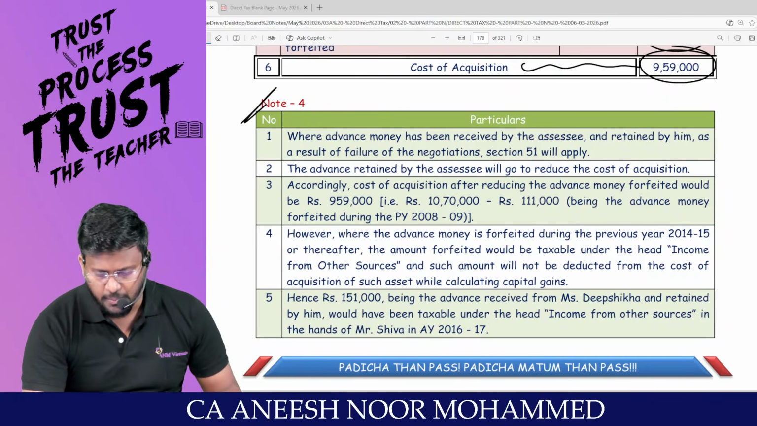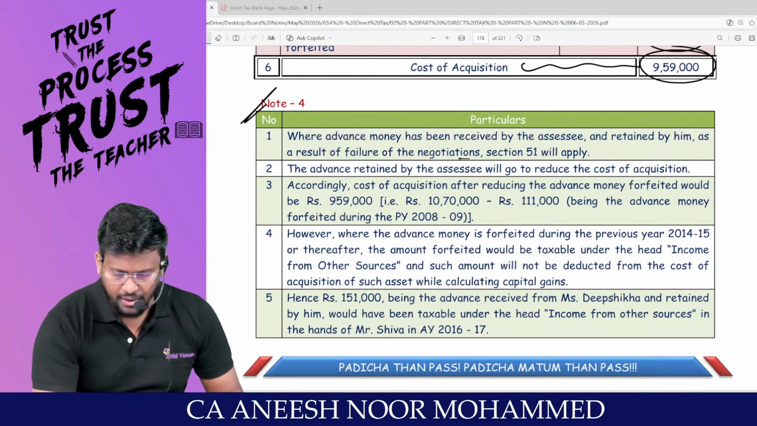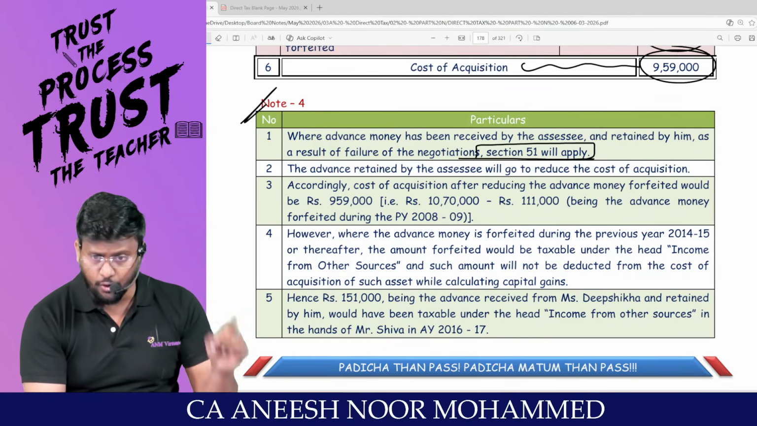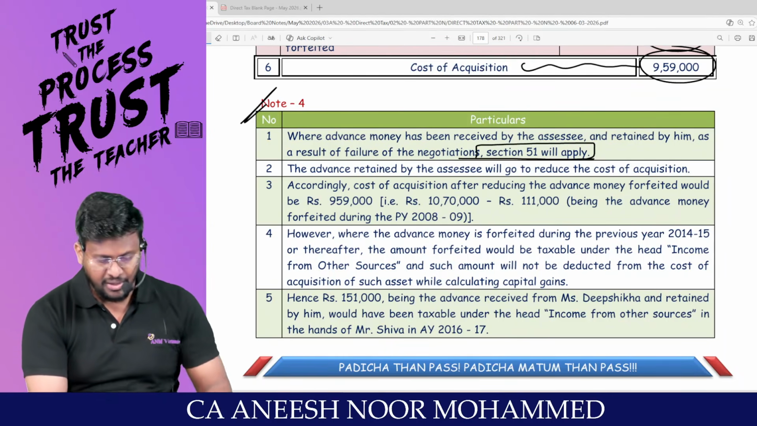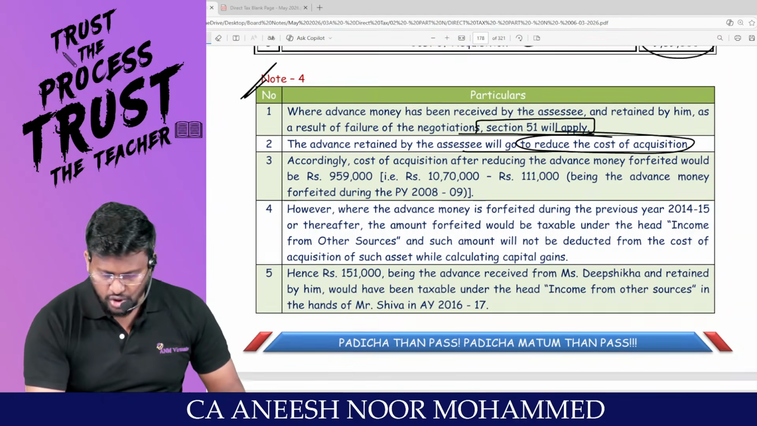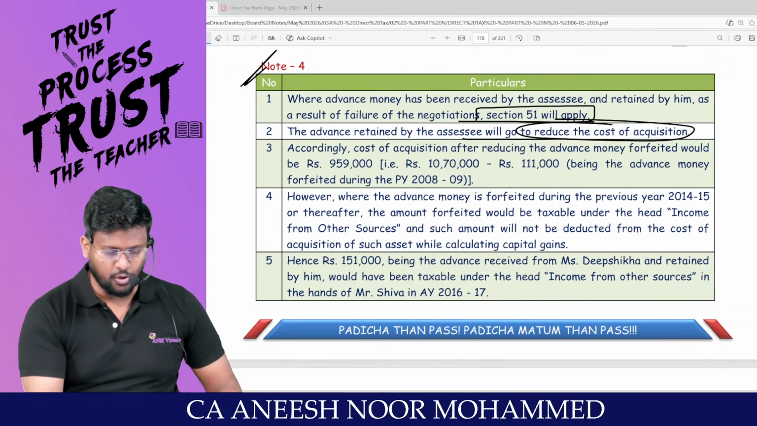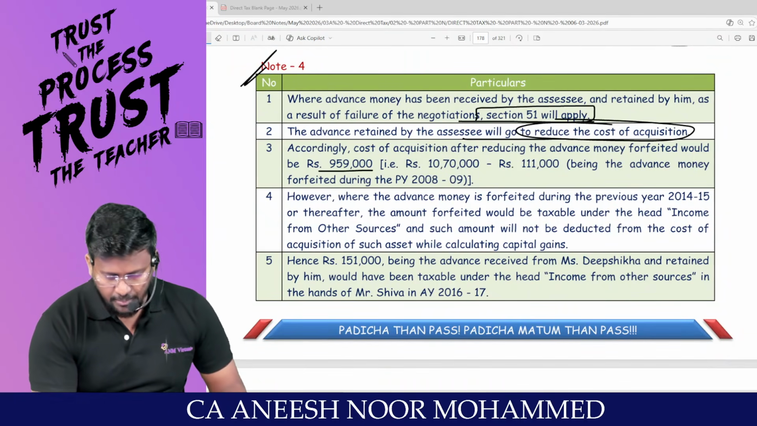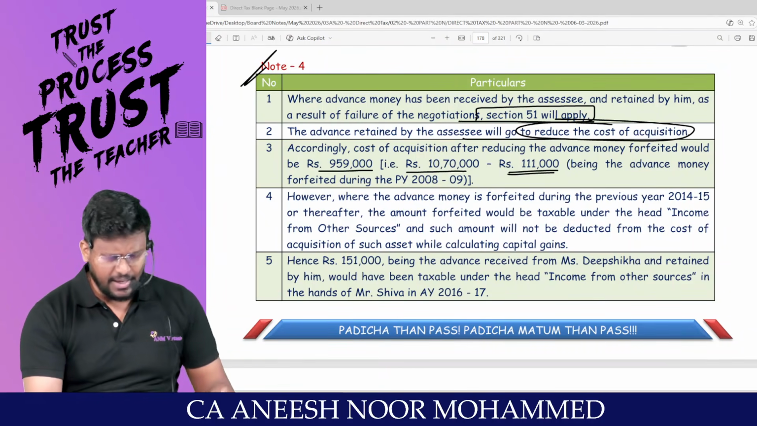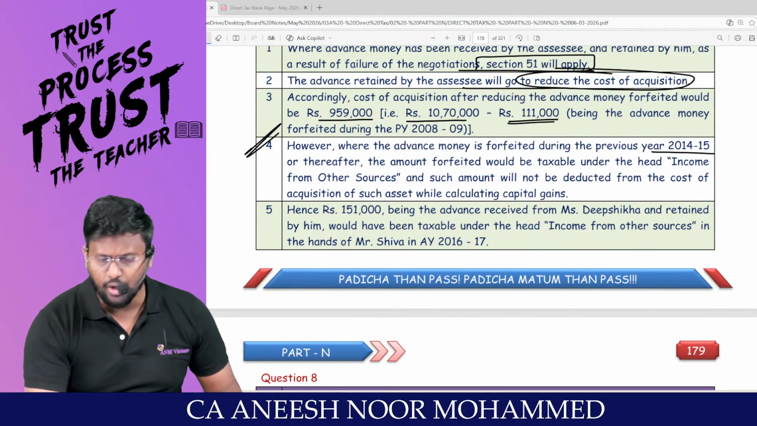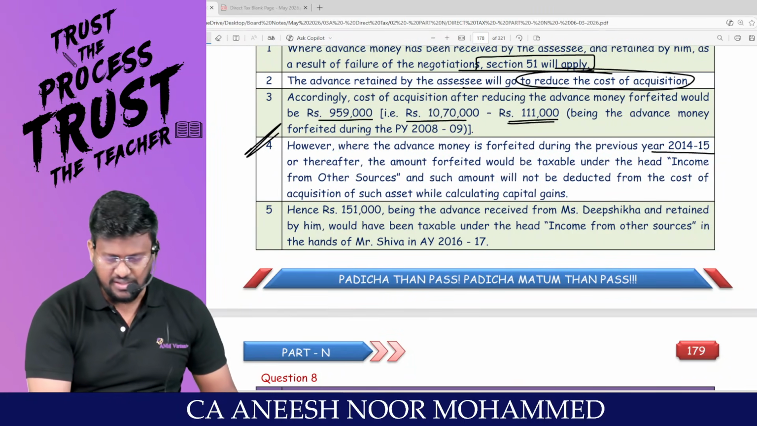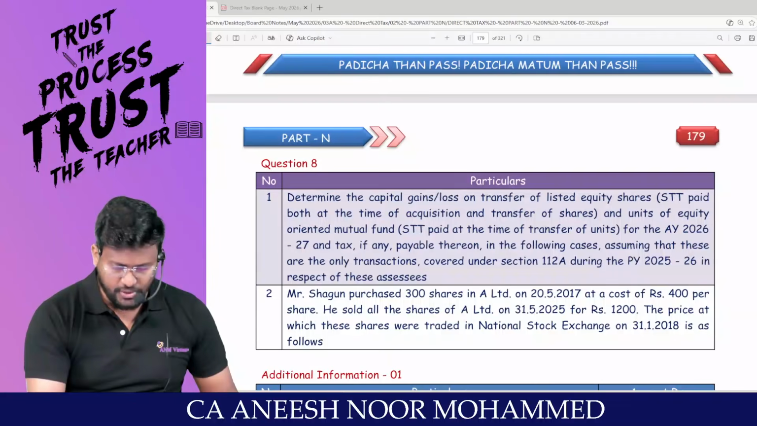Where any advance money has been received by the assessee and retained by him as a result of failure of negotiation, Section 51 will be applicable for advance money forfeited before 2014. The advance retained by the assessee will go to reduce the cost of acquisition. Accordingly, the cost of acquisition after reducing the advance money forfeited is 10,70,000 minus 1,11,000. Whereas any advance money forfeited on or after 2014-15 will be taxable under the head income from other sources. It will not be reduced from the cost of acquisition.